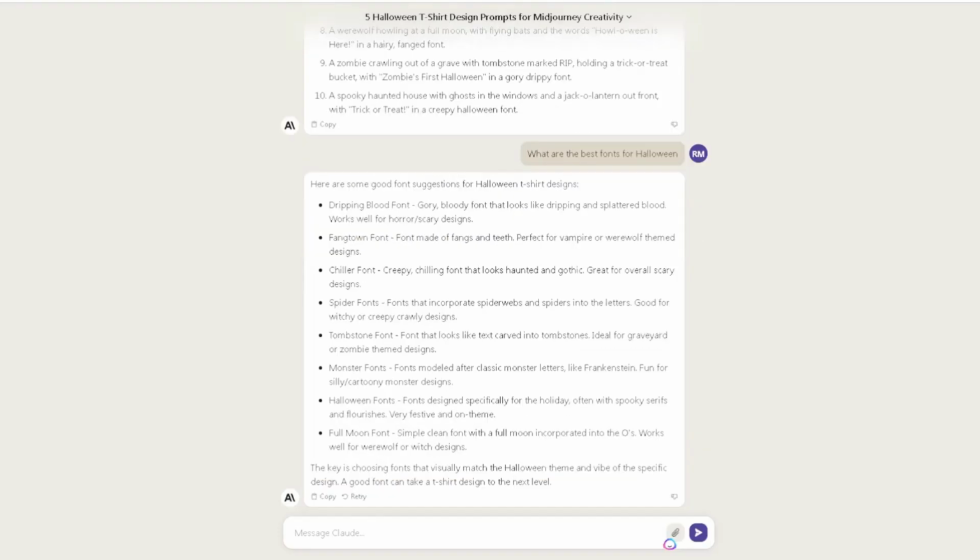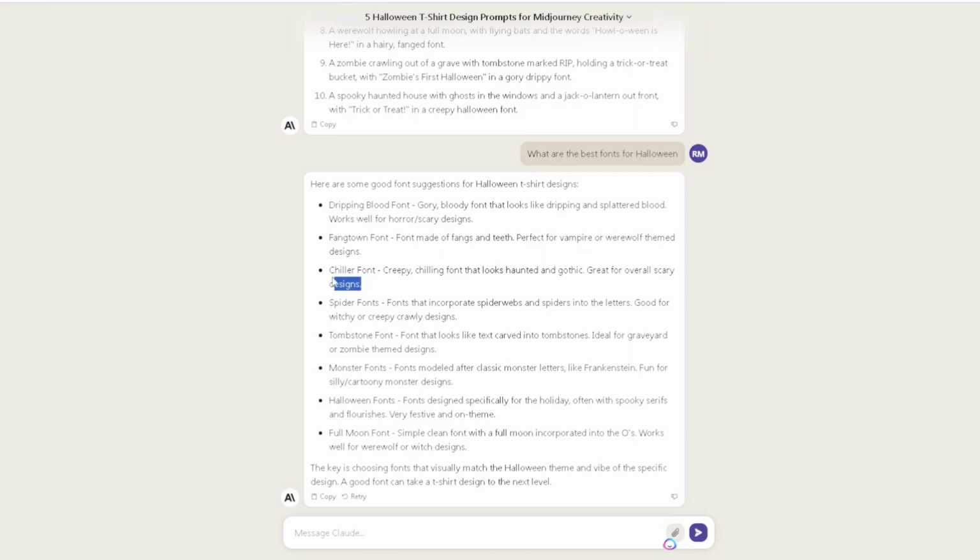And we're going to come over here and see what's going on with the fonts it gives us. Here are some font suggestions for Halloween t-shirt designs. Dripping blood fonts. It's giving us a lot of good information here. A gory, bloody font that looks like it's dripping and splattering blood works well for horror, scary designs. This is cool, right? This is really amazing, because you're thinking, what else can you do? It's giving you more: Fang Town, a font made of fangs and teeth, perfect for vampire and werewolf themed designs.